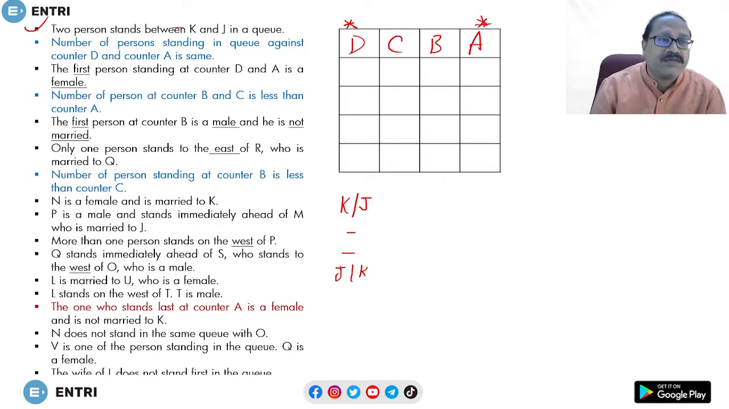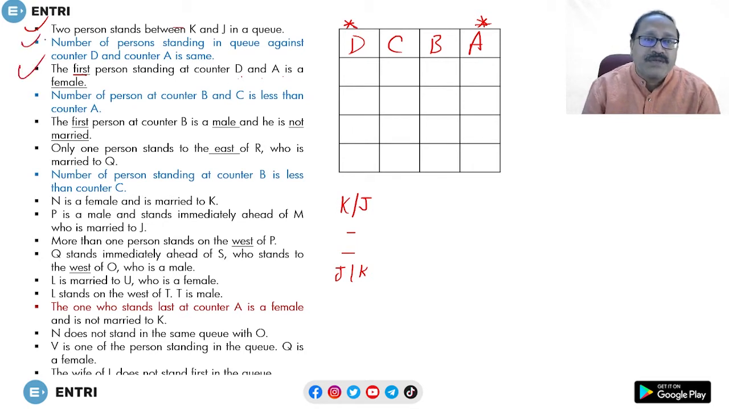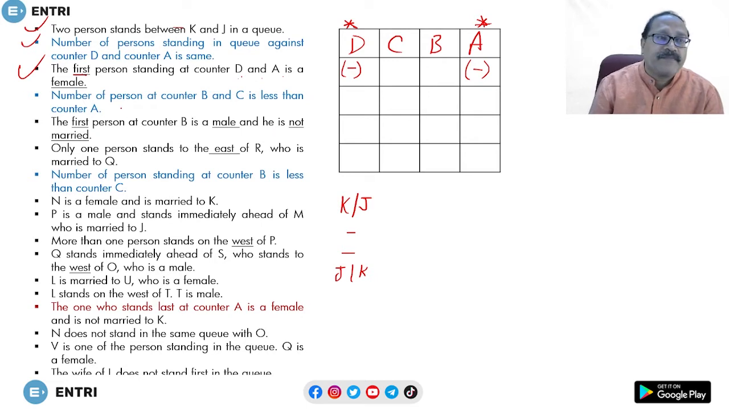That's indication of C. Person standing at counter D and A. The first person standing at counter D and A is female. Okay, so counter D's first person is female, so I will write down minus here. At counter D, the first person is female.